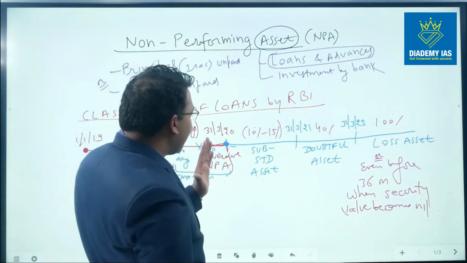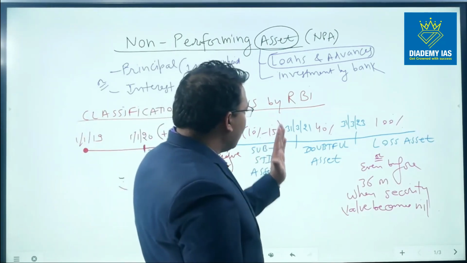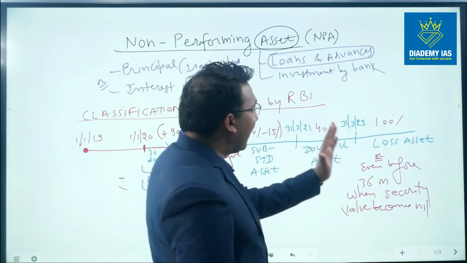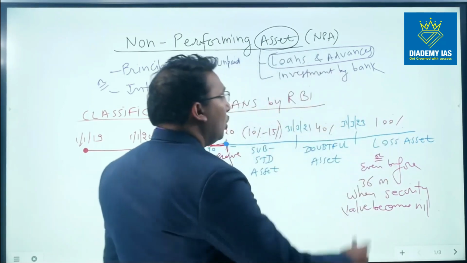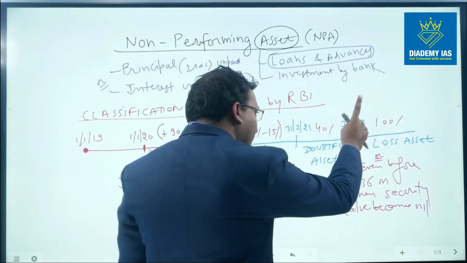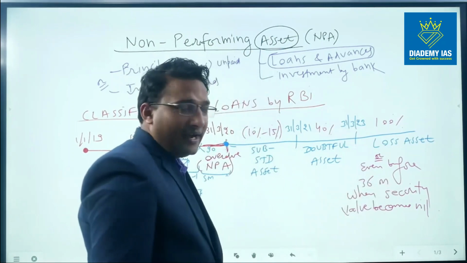From this date, this is classified as substandard asset for the next 1 year. From the next 1 year till the next 2 years, this is classified as the doubtful asset, and after that this is classified as the loss asset. Loss asset can become even before the 36 months, even before this 3 years period of the NPA, when there is a security loss, right?